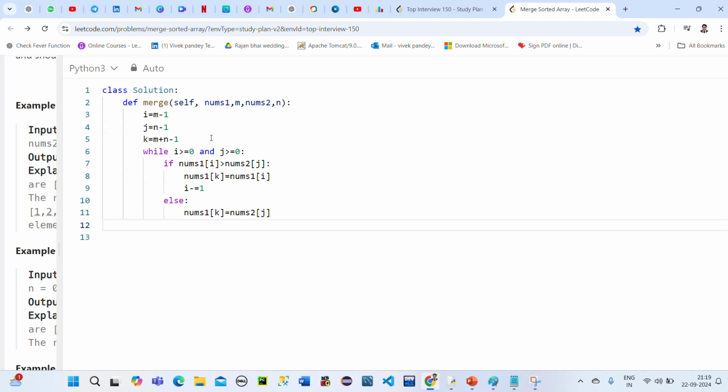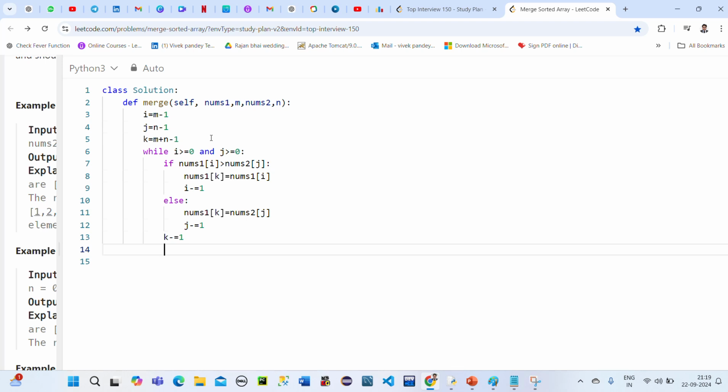Once that is done, we have to reduce the j position also, j minus equal to 1. After this, anyway we also have to reduce the k value, so I'm writing outside, k minus equal to 1. Yes, k position also I need to reduce. Up to here it is done, everything is fine.